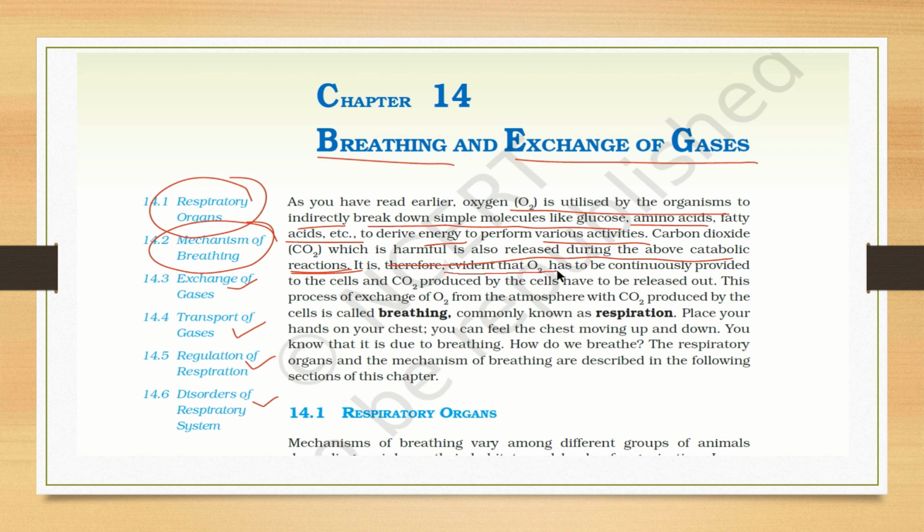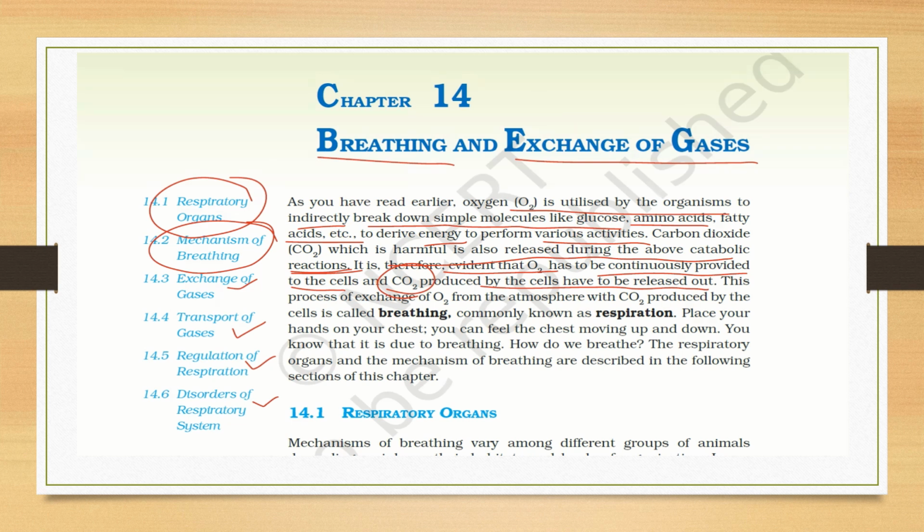It is therefore evident that oxygen has to be continuously provided to the cells, and carbon dioxide produced by the cells has to be released out. Oxygen is required by the cell for performing certain activities inside the cell, whereas carbon dioxide, which is produced during the catabolic reactions, has to be exhaled or removed from the body.